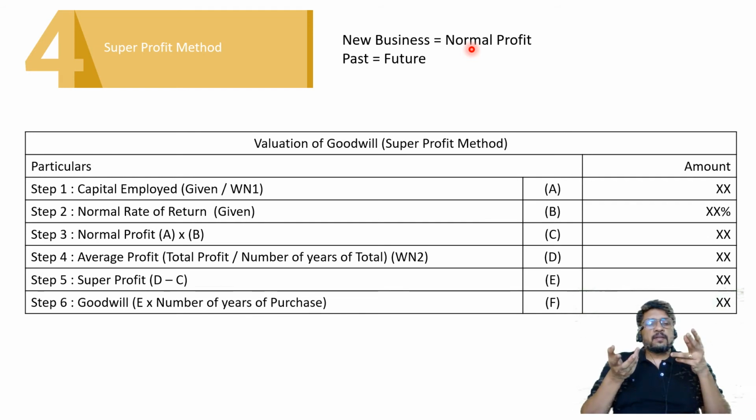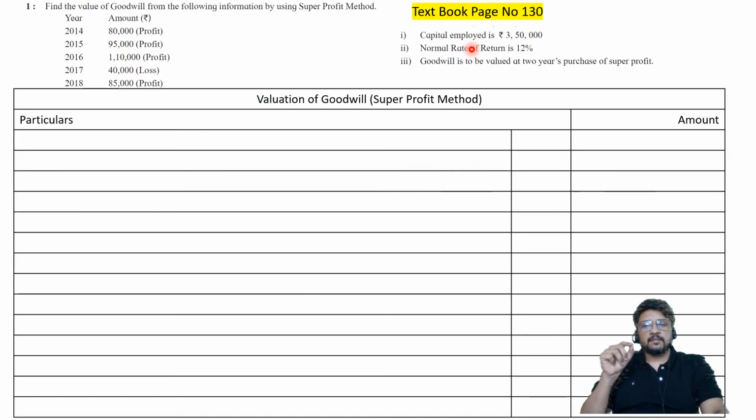And then goodwill is equal to, now instead of considering average profit into number of years of purchase, we are going to say super profit into number of years of purchase. That is how we are going to decide the value of goodwill. If it is difficult to understand, let us consider one question.